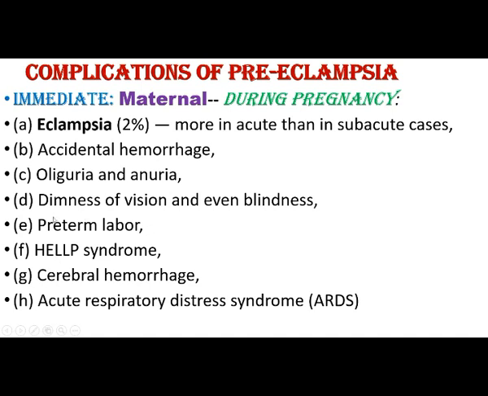Immediate complications for the mother during pregnancy: there is a chance of eclampsia, more in acute than in subacute cases. Accidental hemorrhage, oliguria and anuria (oliguria is urine less than 200 ml, anuria is absence of urine), and diminution of vision and even blindness. Also preterm labor, HELLP syndrome, cerebral hemorrhage, and acute respiratory distress syndrome. These can occur for the mother during pregnancy.